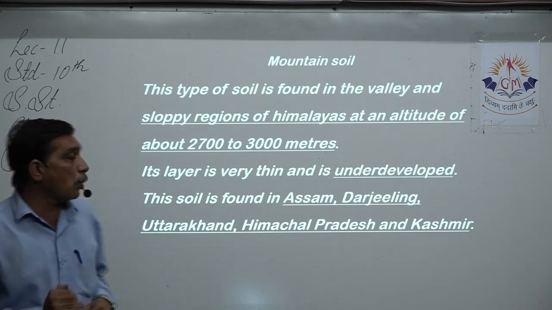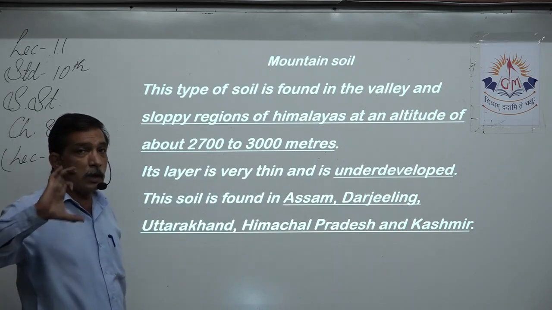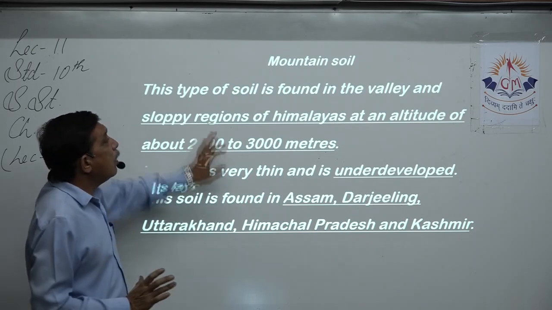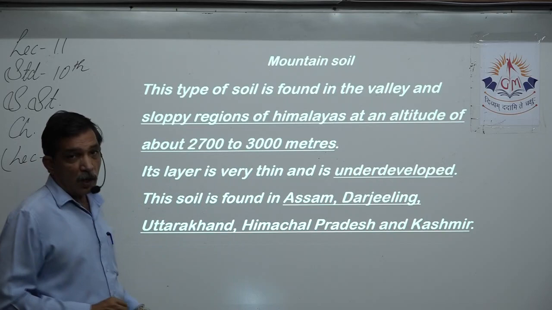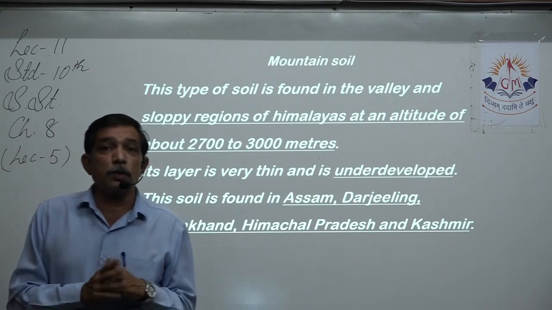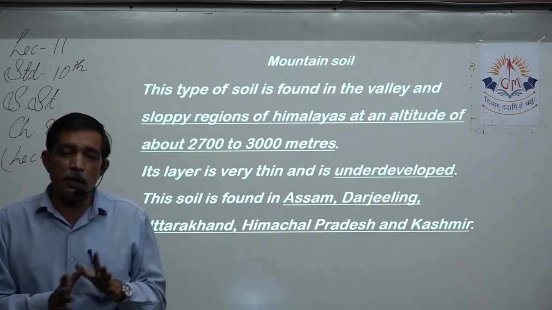So trees have to grow in these parts, 2,700 to 3,000 only. So this is the area range where you find mountain soil. Now, mountain soil will have forest also, trees also, but because it is uninhabited, because people hardly live